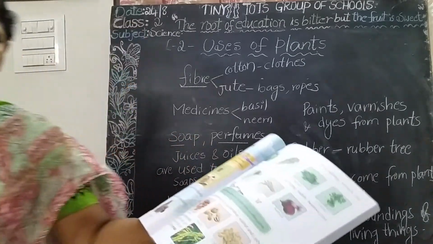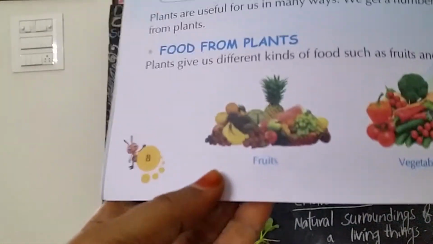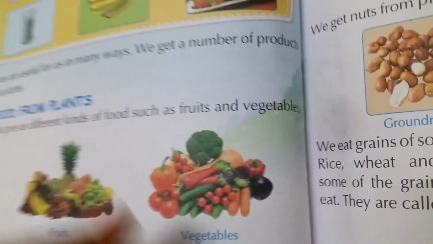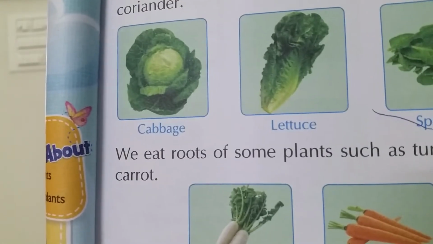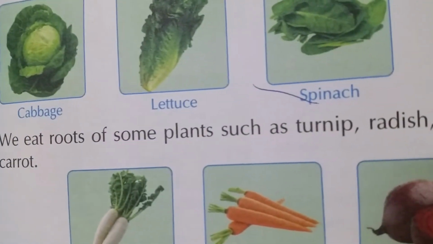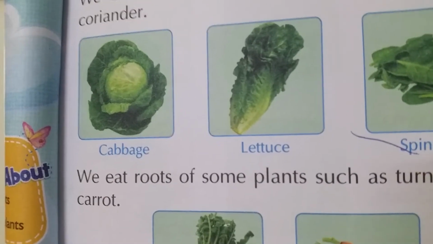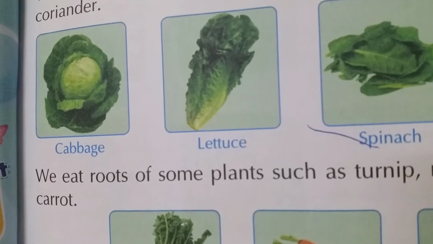Already I taught these points. See here. We get fruits from the plants, we get vegetables from the plants, and also we eat leaves of some plants like, see here, cabbage, lettuce, spinach and coriander. Yes, we eat leaves of these plants.